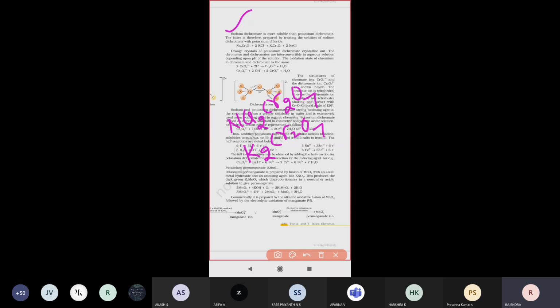Sodium dichromate is more soluble in water compared to potassium dichromate. So for example, when sodium dichromate dissolves in water, what will happen? Let us see that.